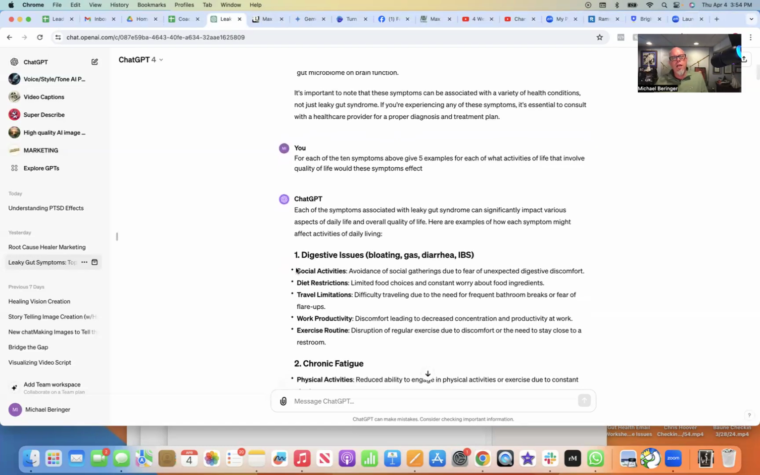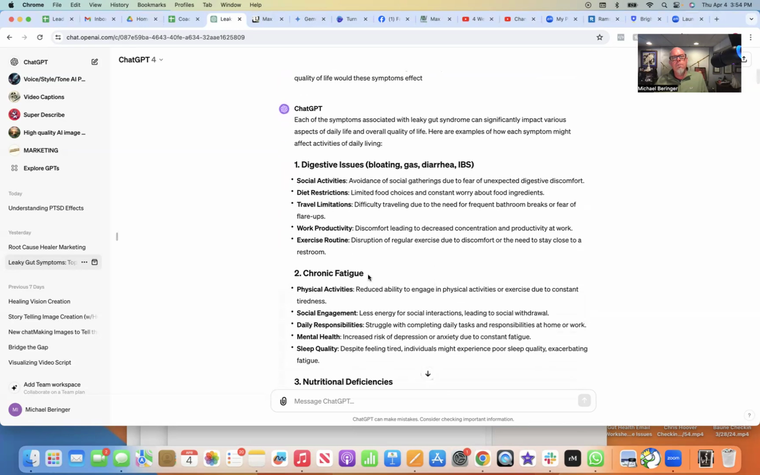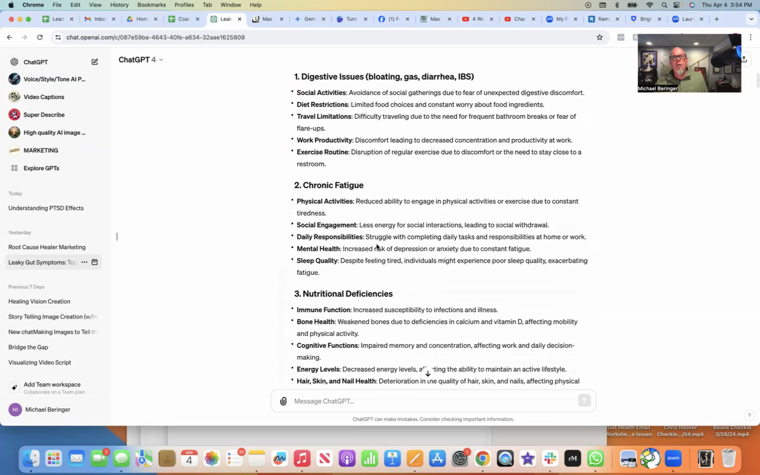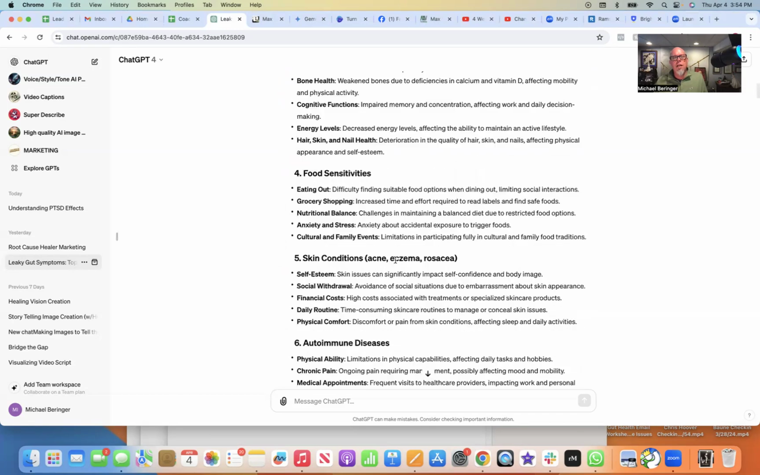So for each one of those 10, it's given me 5 reasons, like chronic fatigue, sleep quality. Despite feeling tired, individuals might experience poor sleep quality, exacerbating fatigue, right? So it goes into that.